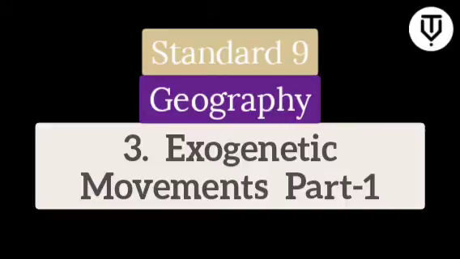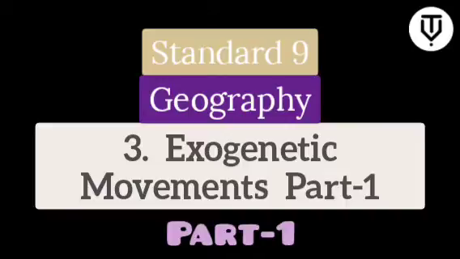Standard 9th, Subject Geography, Chapter number 3, Exogenetic Processes, Part 1. Exogenetic processes means the processes that are occurring outside the earth, meaning on the surface of the earth.